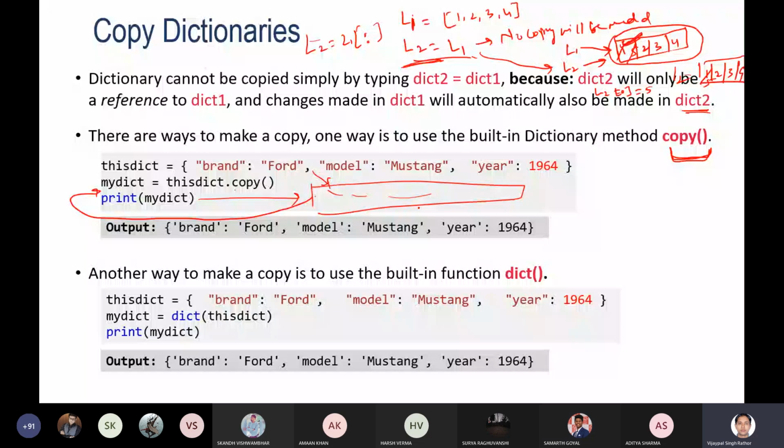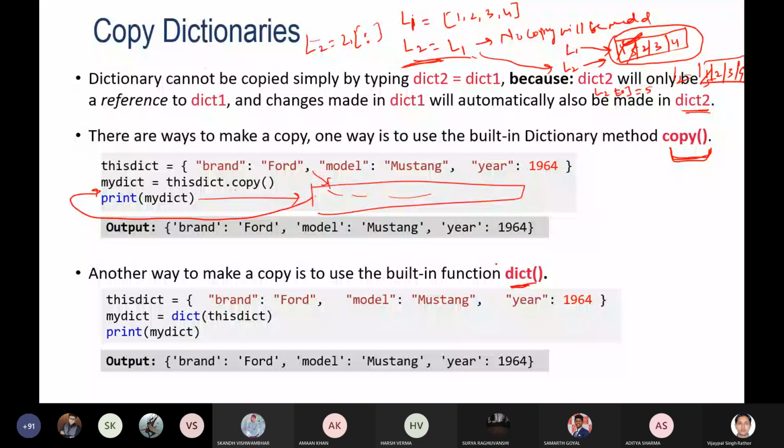Okay, so another way to make the copy is to use the built-in function dict. Here, this is the original dictionary. Now you can utilize this constructor function dict. In that case, one separate memory will be created for that sequence. Then whatever value is assigned to this will be copied to that new memory, and a new reference will be assigned to my dictionary. Then you can print. Is it okay? There are two ways to copy the dictionary. This other one is not a correct way to copy the dictionary.